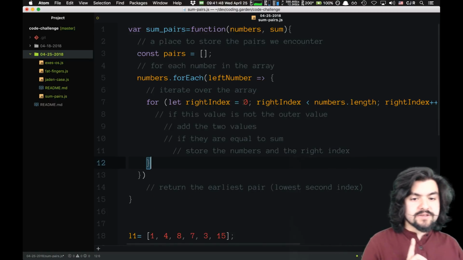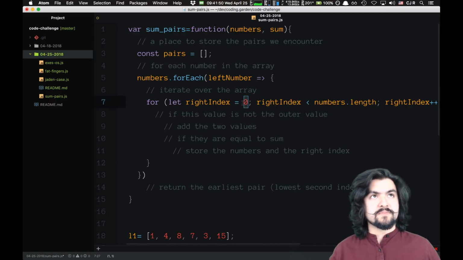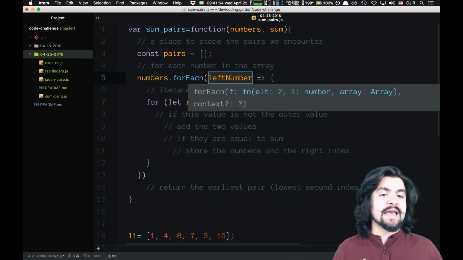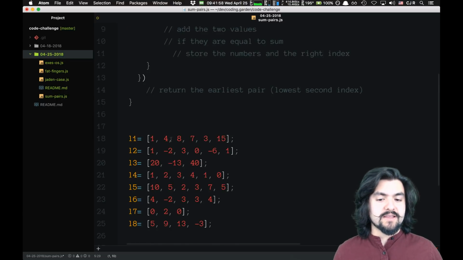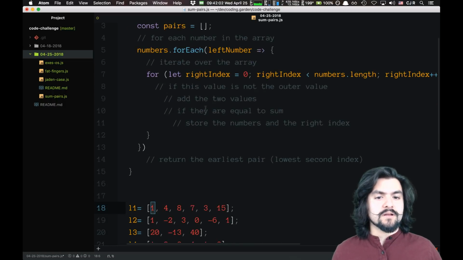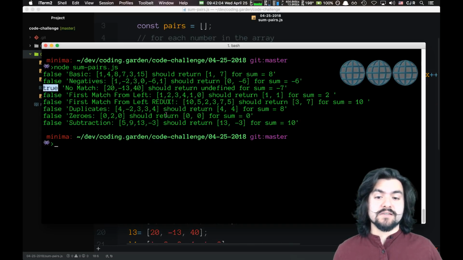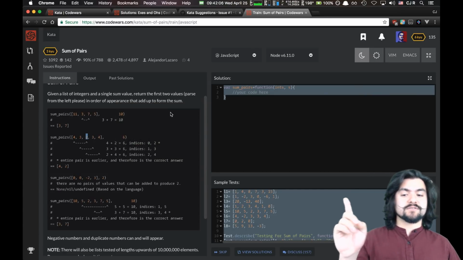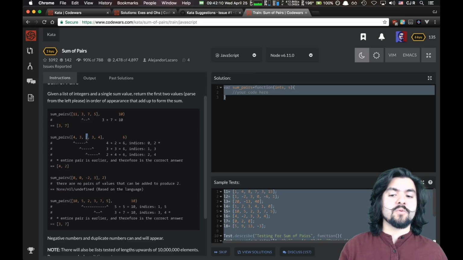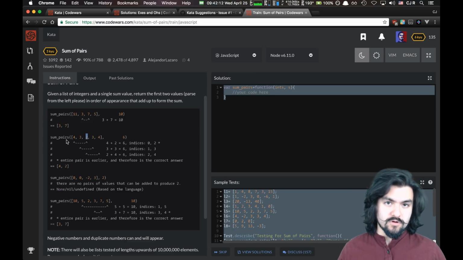However, I don't want to start this at 0. First case, if I start that at 0, I'm going to be adding the first number to itself, right? If we're looking at an array like this, I would be adding 1 to 1. And then the other thing is, we only want pairs from left to right. So we want the pair 4 and 2, but we don't want the pair 2 and 4.